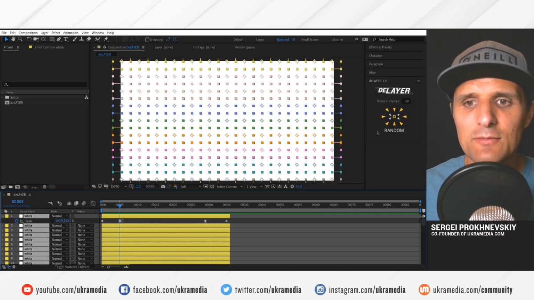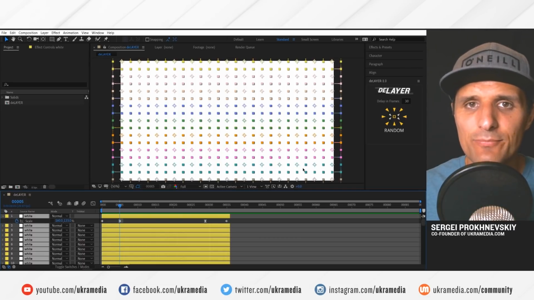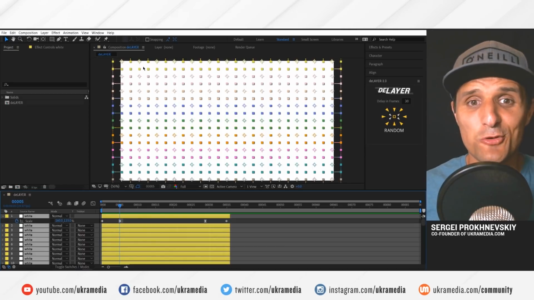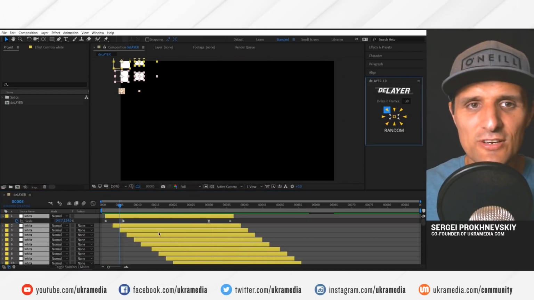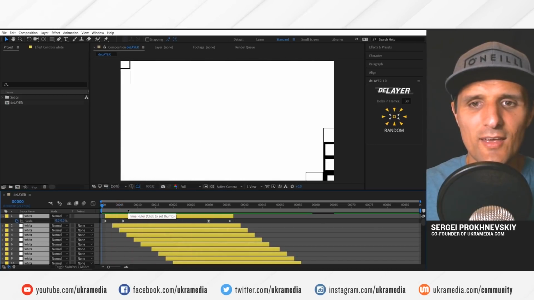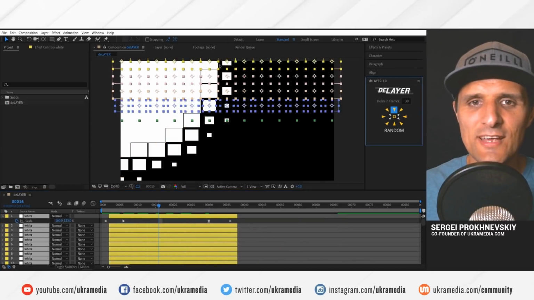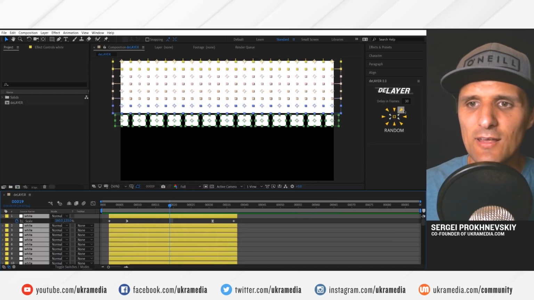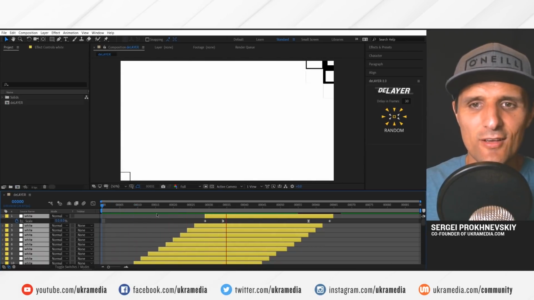And then you can say, hey, delay it based on starting at the top left corner, going to the bottom right. And it will delay things based on where they are in your composition, which is great. So location is important, right? If I click on this icon here, you can see my layers will shift and it will start at the top left corner right here. If I preview this, you can see it's animating like this. So it is super awesome, right? Then you can say top center, so it's going to go from the top going downwards. That's awesome. Then I can say top right going to the bottom left. And again, preview this. It's amazing.